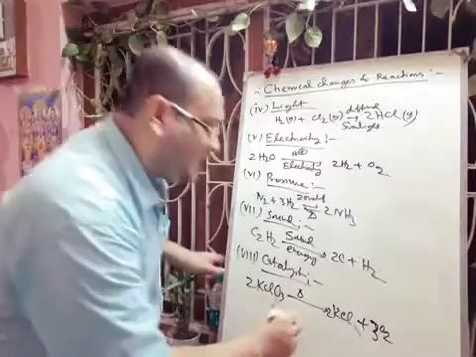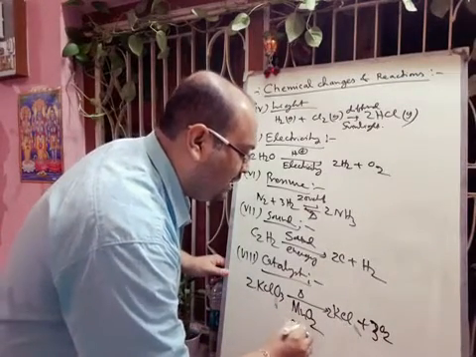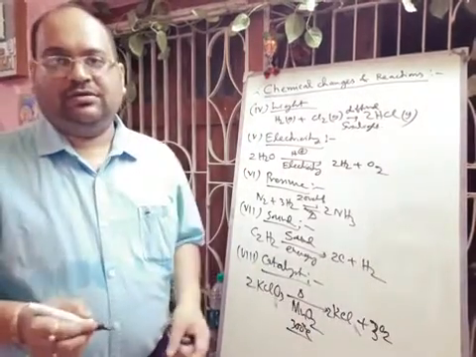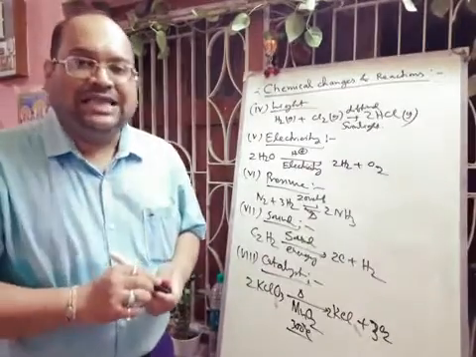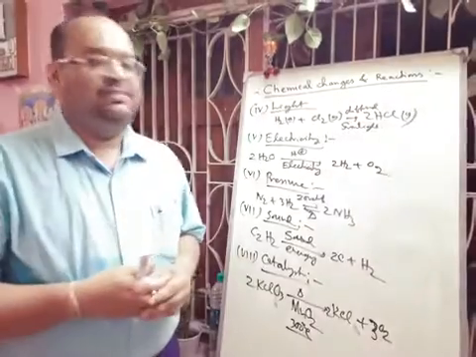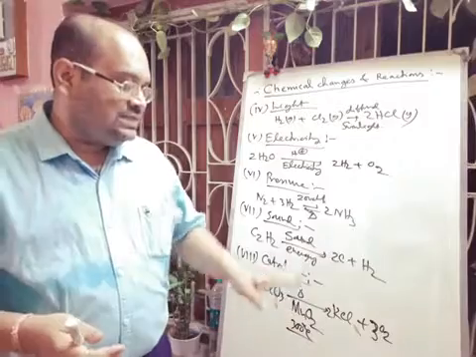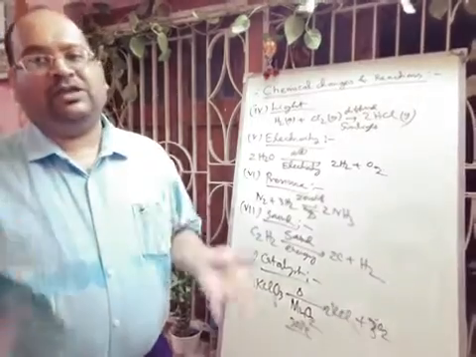But if you use the catalyst MnO2, manganese dioxide, only at 300 degrees centigrade the reaction will give a very good yield. So what is the function of a catalyst? A catalyst accelerates the rate of a chemical reaction and remains unchanged after the reaction. As it is increasing the rate of a chemical reaction, it is called a positive catalyst. So MnO2 in this case is called a positive catalyst.